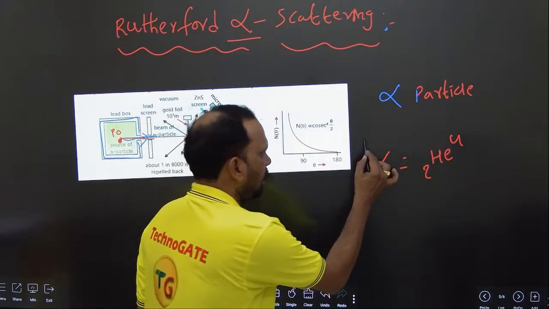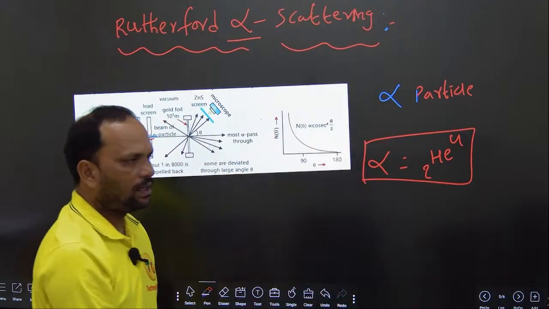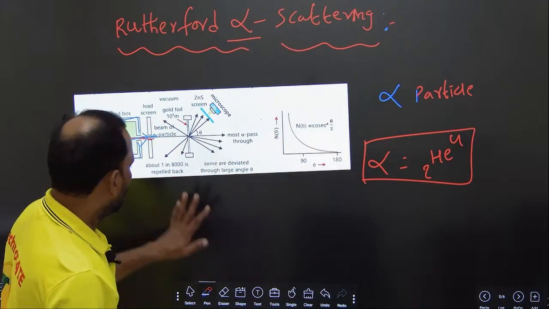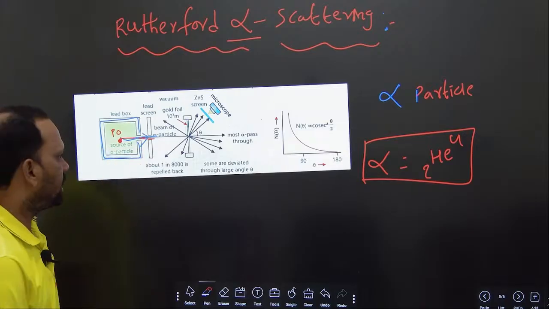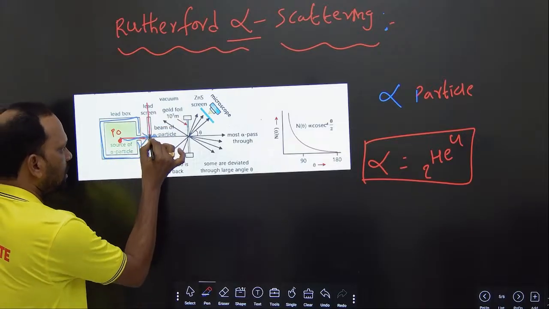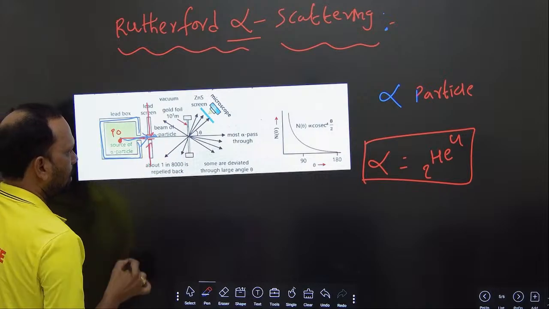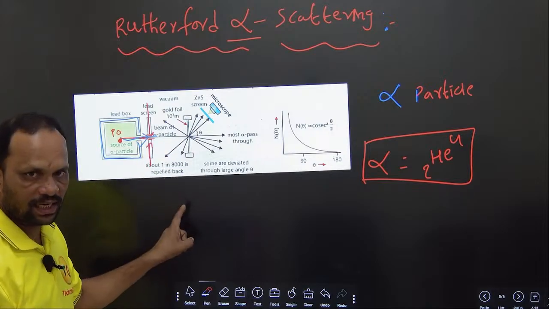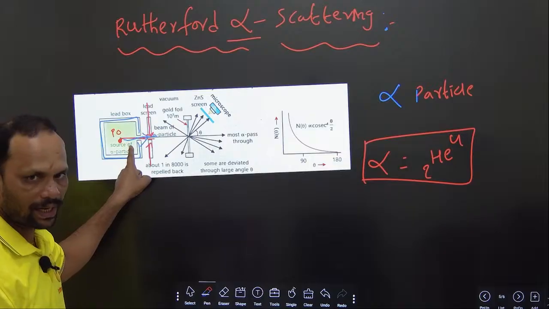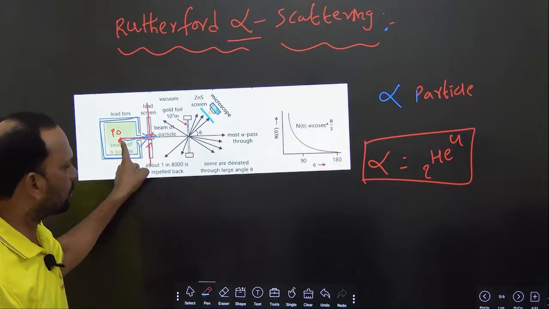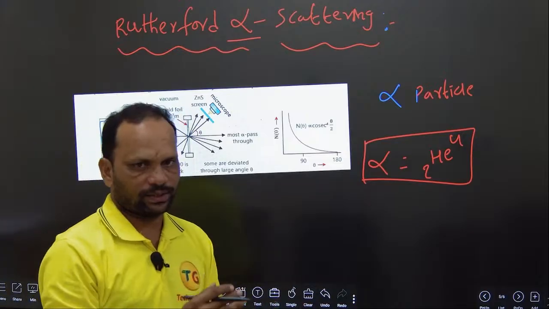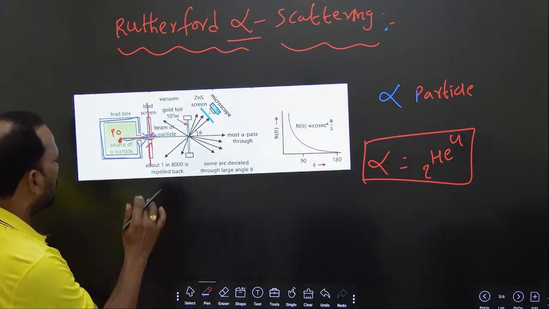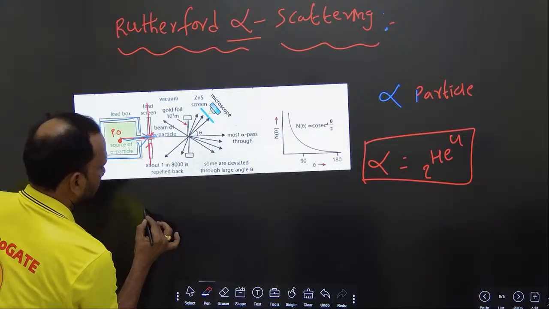So this is the helium nucleus, nothing but an alpha particle. Now, alpha particles will come from the polonium. There is an arrangement here, the lead screen. Due to this lead screen, whatever alpha particles are emitted from the polonium do not deviate.